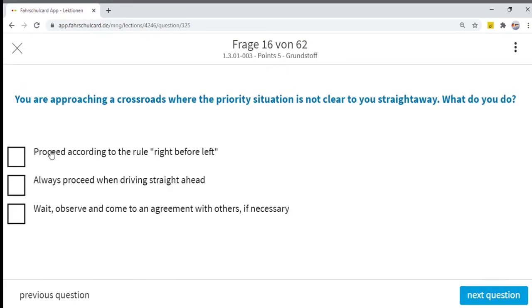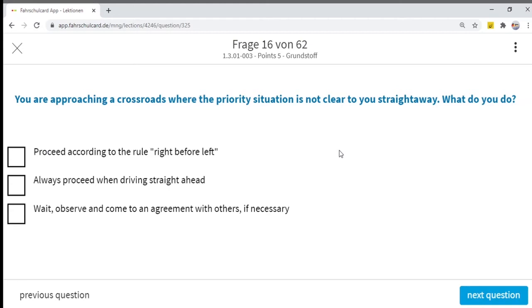Now the next question is: you are approaching a crossroad where the priority situation is not clear to you. Straight away, what do you do? There is no traffic signal and no traffic sign. Even the rule right before left is not clear. These are the priority indicators: traffic signals, traffic signs, or right before left. But right now the priority situation is not clear.